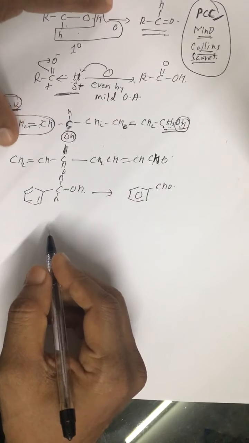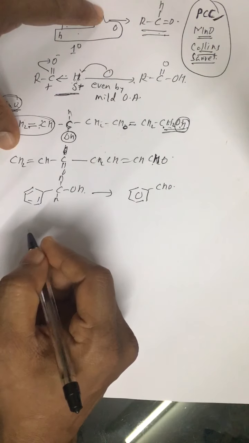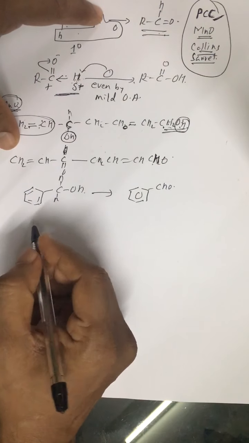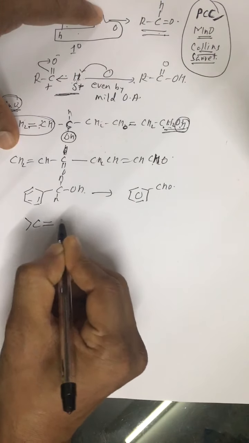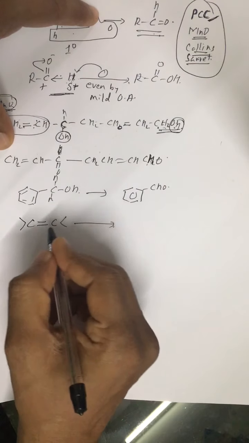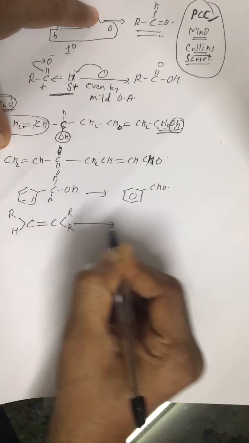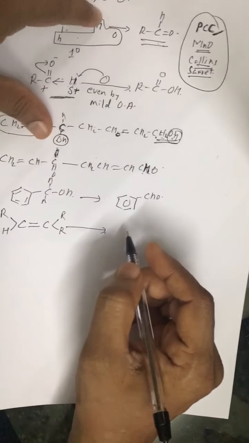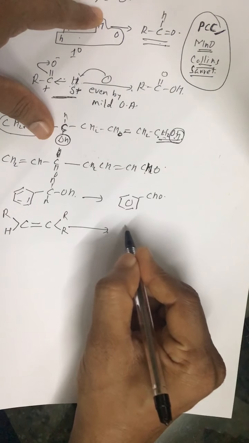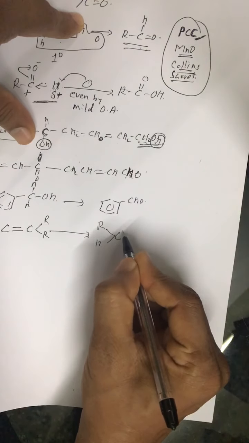Then regarding ozonolysis of alkenes or double bond, what happens? See, if we have this kind of alkene, initially on ozonolysis we get ozonide.